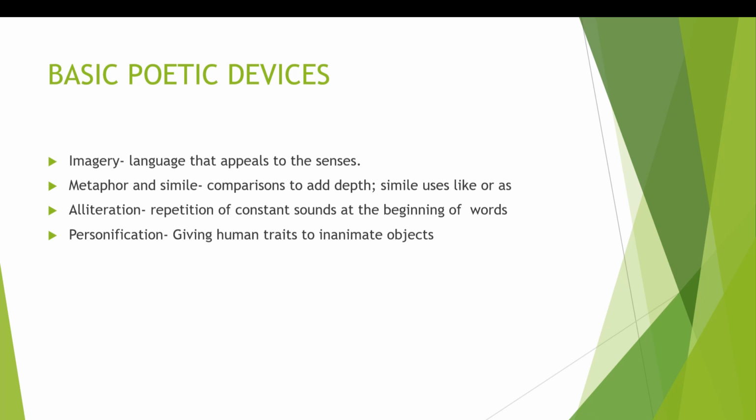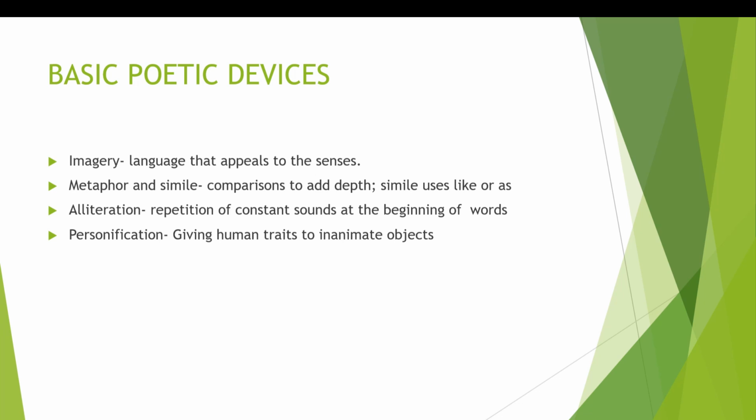The next basic poetic devices are the metaphor and the simile. These are used for comparisons and to add depth. The simile usually uses like or as. The next poetic device is alliteration. This is the repetition of consonant sounds at the beginning of words. For example, the wild winds whisked through the willow trees. The repetition of the W sound creates a musical quality and emphasizes the movement of the winds.